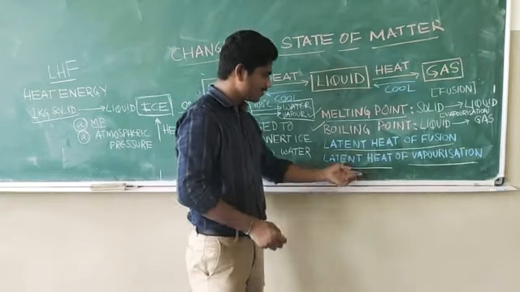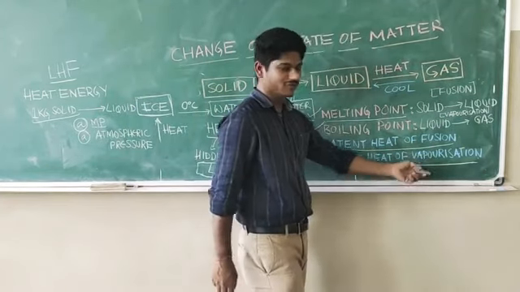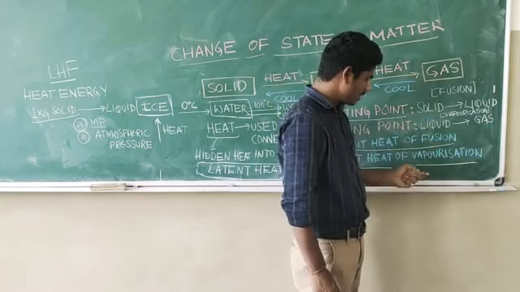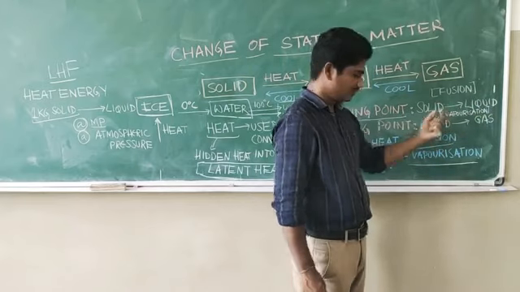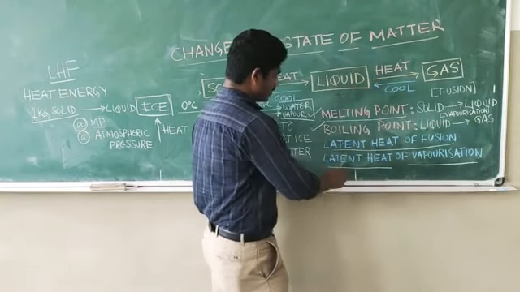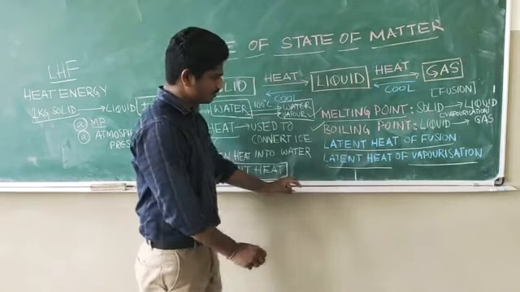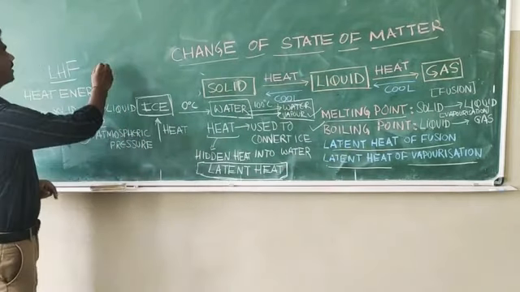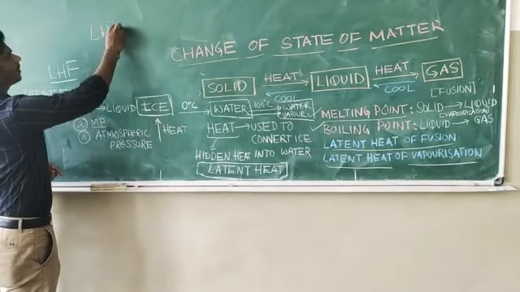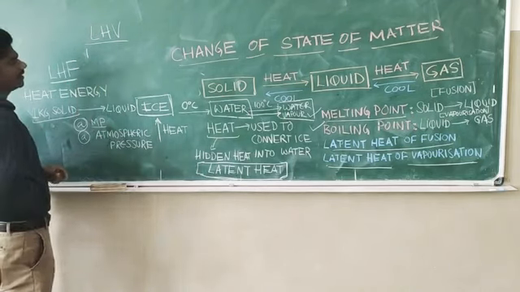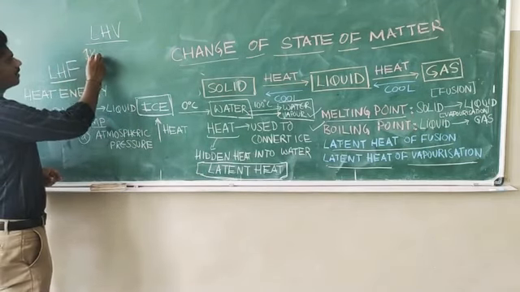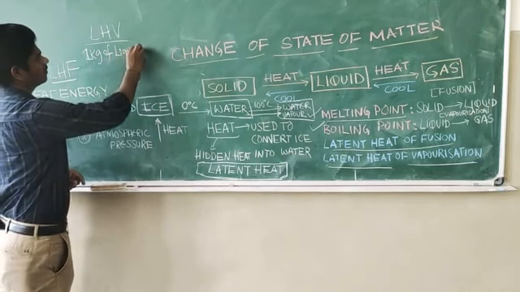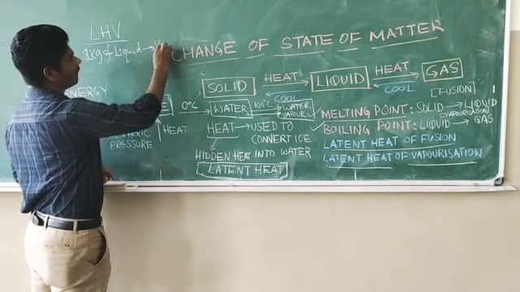Then there is something called as latent heat of vaporization. I think you can easily define what is the latent heat of vaporization if you know what is vaporization. Vaporization is nothing but the process of converting liquid into gas, right? So liquid into vapors, you can say. So it is the amount of heat energy required to convert 1 kg of liquid into vapors.